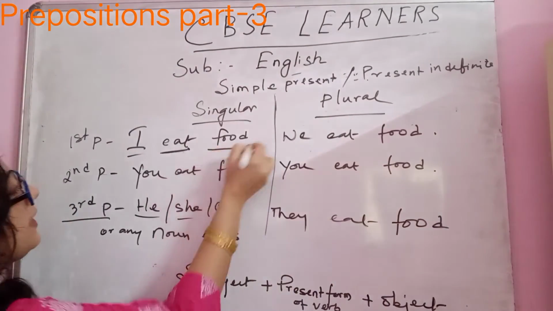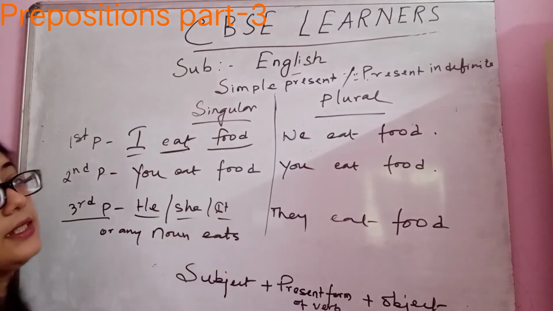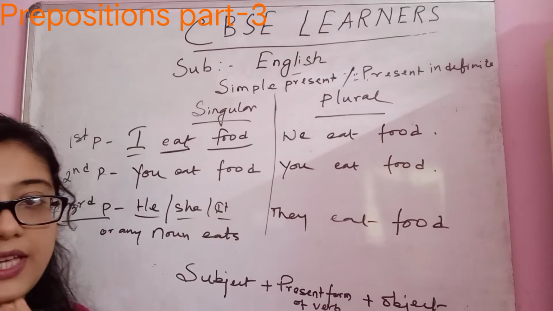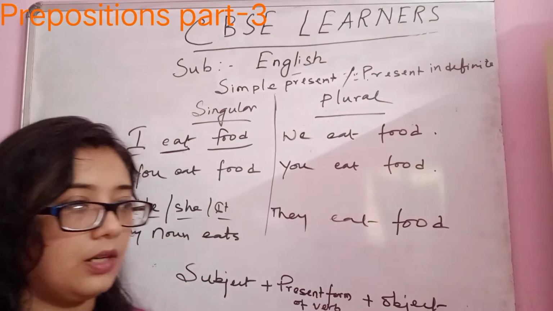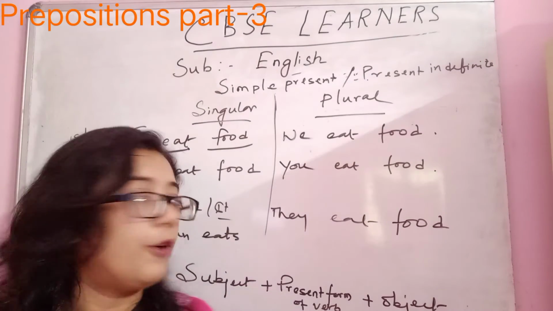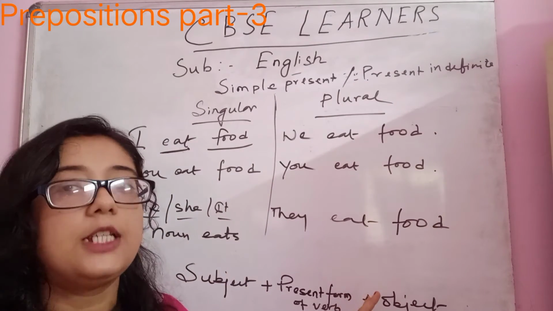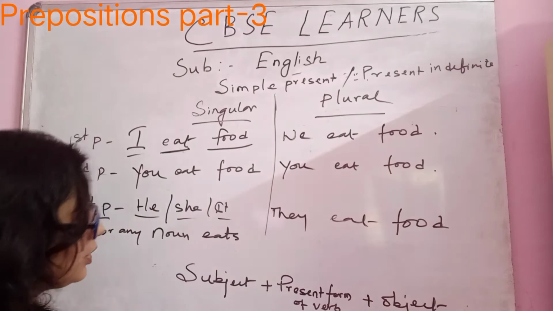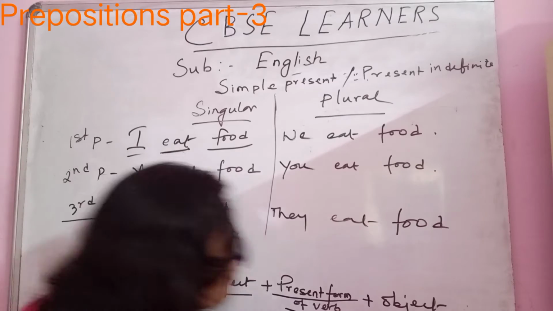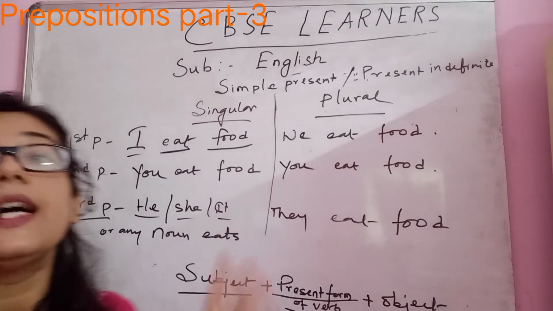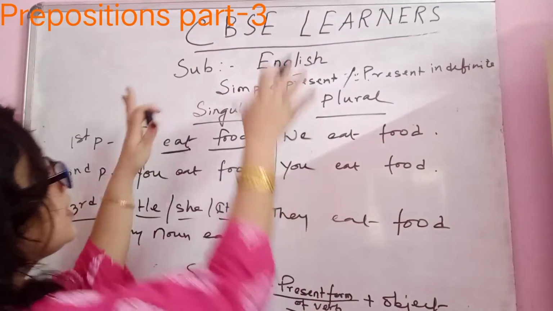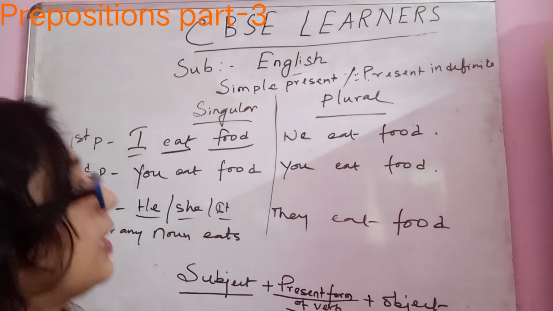Example you have already seen. I eat food. I is the subject. Me, I am the subject. Okay, and eat is an action, the verb. So it is the present form of verb plus object. What is the object? Food. Means I eat food. Okay. So you need to remember subject plus present form of verb plus object when you are framing a sentence. Okay. So this present indefinite is clear to you.